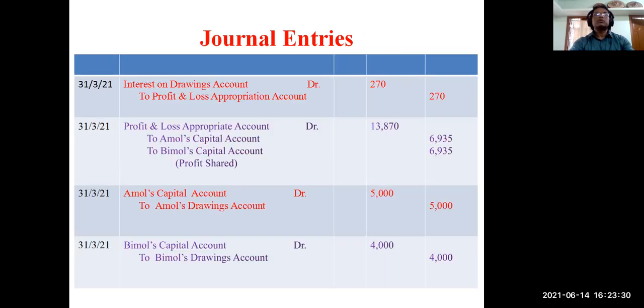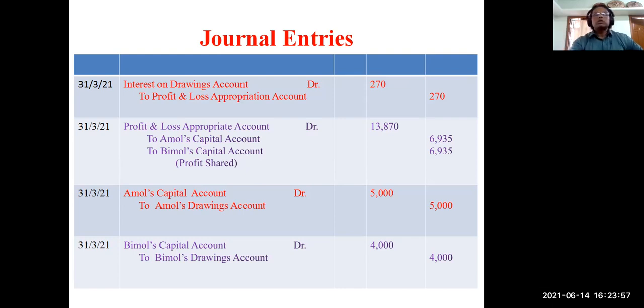Now this profit and loss appropriation account debited 14,400 and profit and loss appropriation account credited 270. This difference between the two sides of the profit and loss appropriation account is very easy to see and understand in the ledger, but we have to learn journal also. Forget about ledger now, we have to learn from journal. So how to find the profit from journal entries? In working, you take profit and loss appropriation account, take the debit figures total and credit figures total.